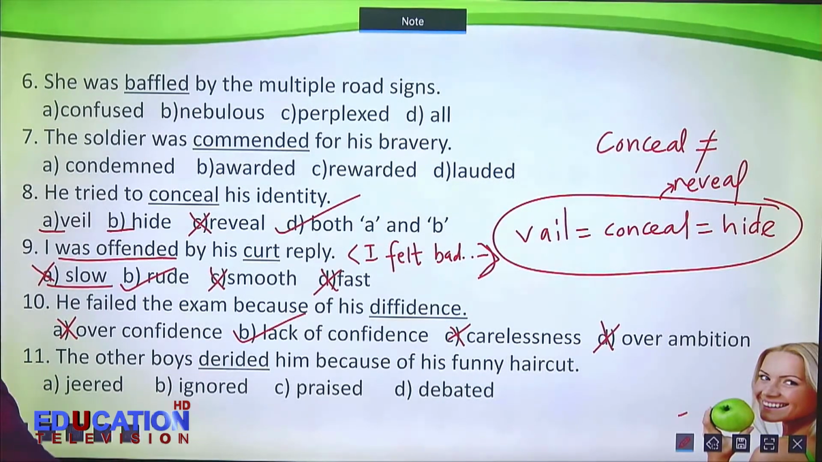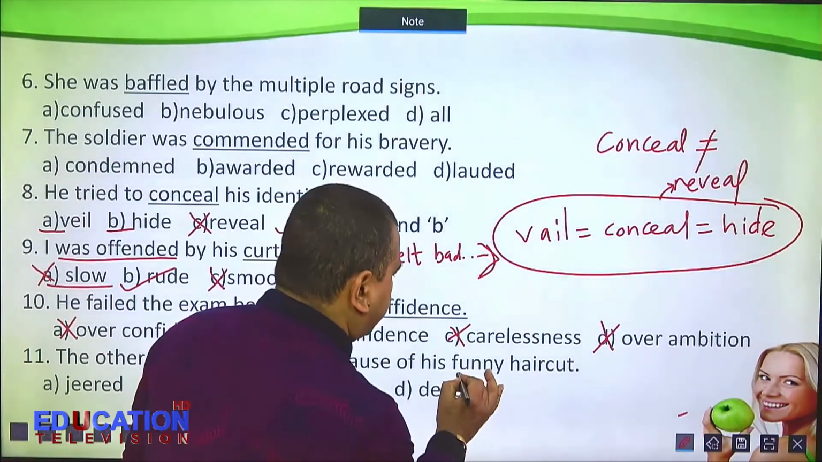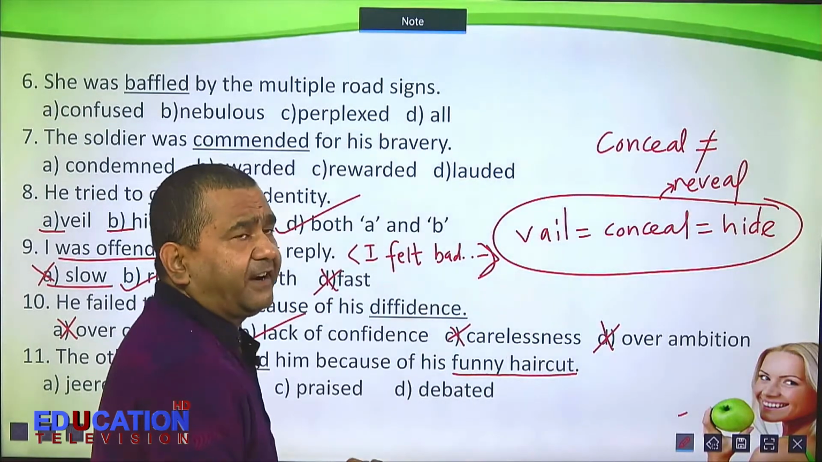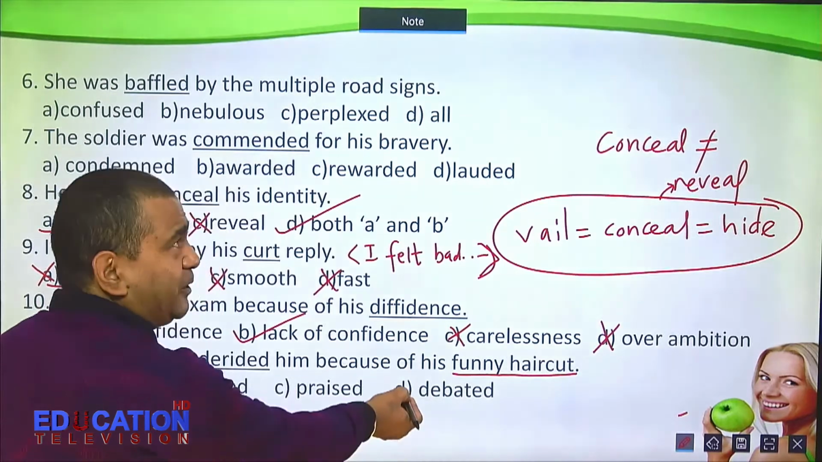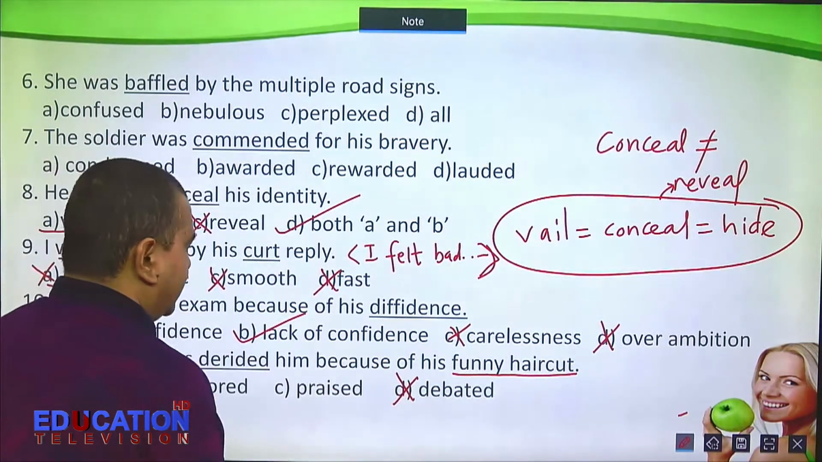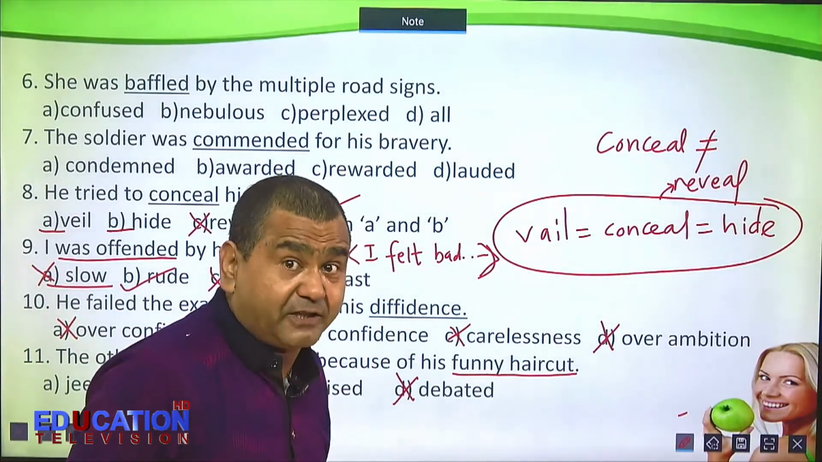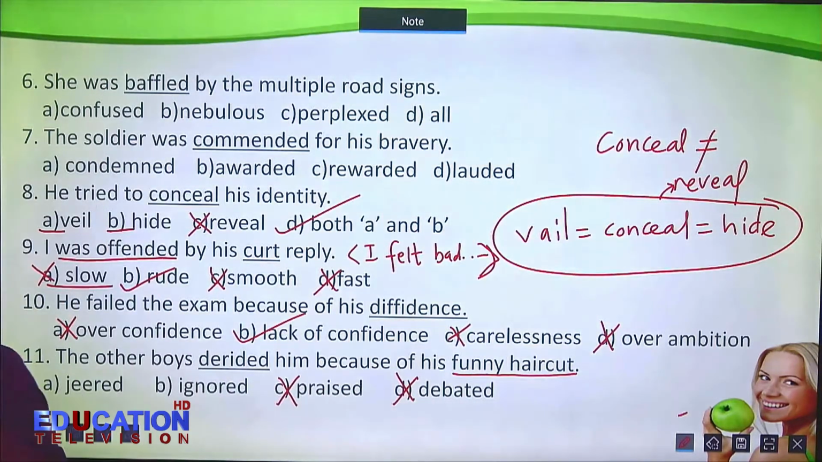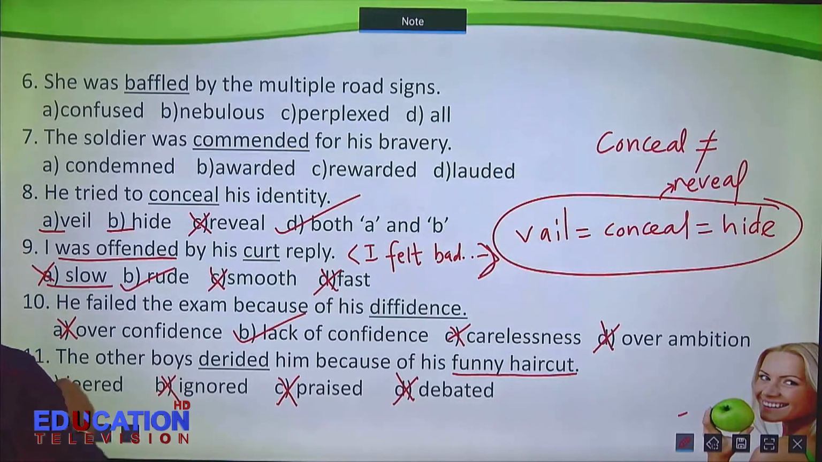The other boys derided him because of his funny haircut. Now let us see this key word or key phrase. Funny haircut. When someone has a funny haircut, do you debate? Do you make a discussion? No. Do you praise? Wow, what a funny haircut. No, generally we don't do. You don't admire, you don't praise. Do you ignore? Why should you ignore? Do you laugh at? Yes, jeered.